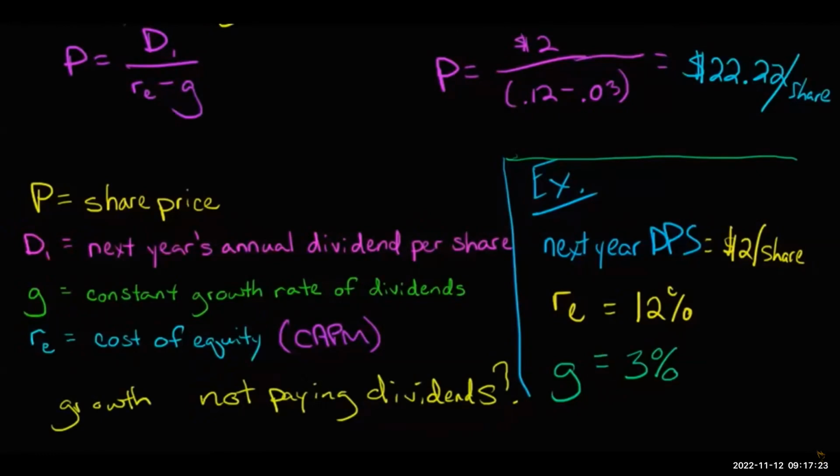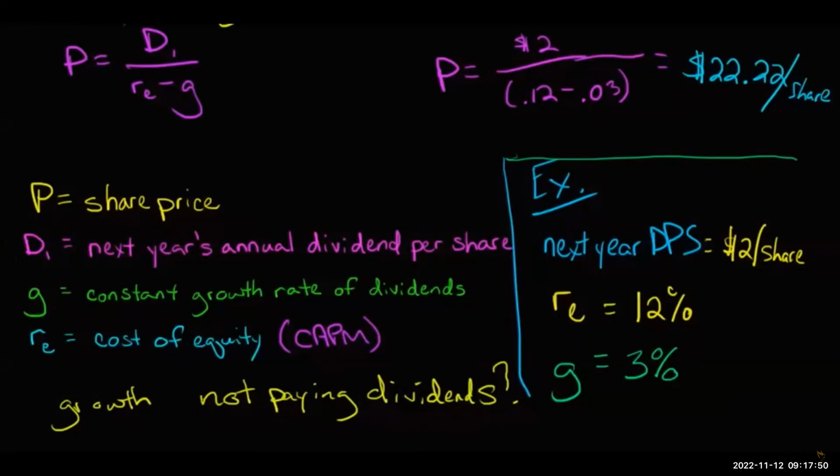So this is something a lot easier for a mature firm that's paying dividends and isn't really in that growth stage anymore. Of course, you could use some kind of proxy for dividends. You could say, okay, well, if it's a growth firm, instead we'll use earnings per share as a proxy. But then earnings per share isn't the same as dividends, so now we're getting even further from what we're trying to do.